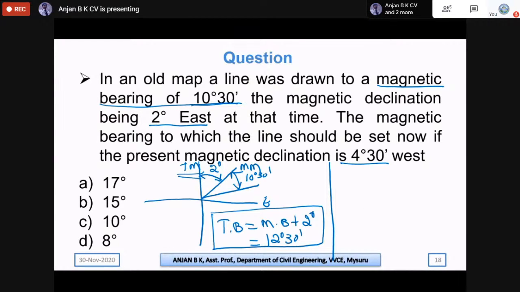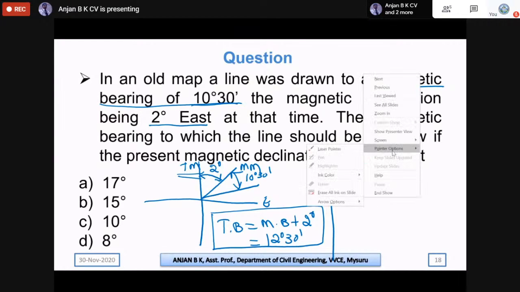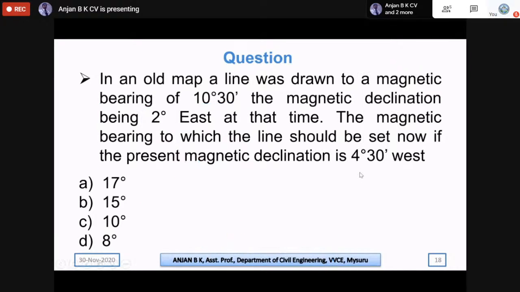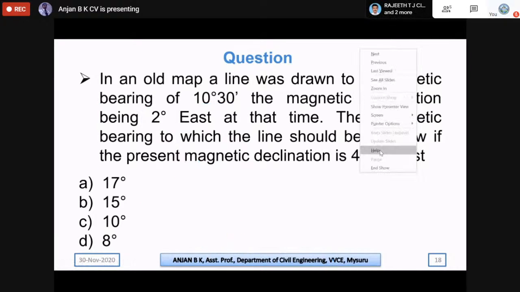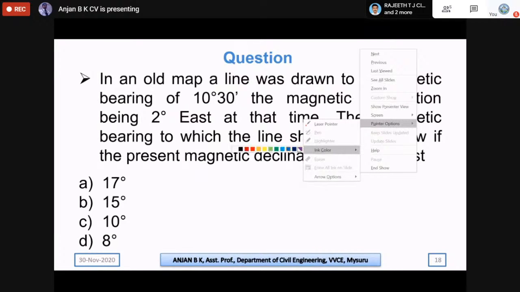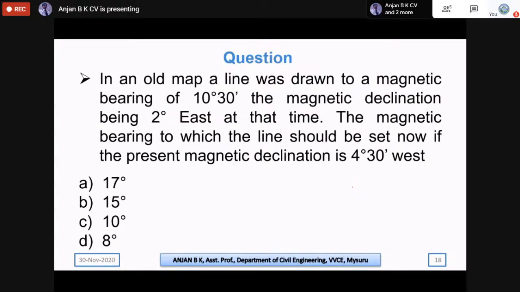Coming to the second part, we have calculated the true bearing, 12 degree 30 minutes. Now we need to calculate the actual magnetic bearing in the present situation.